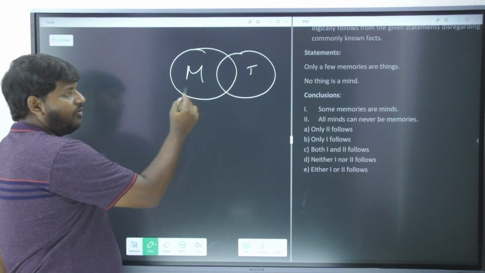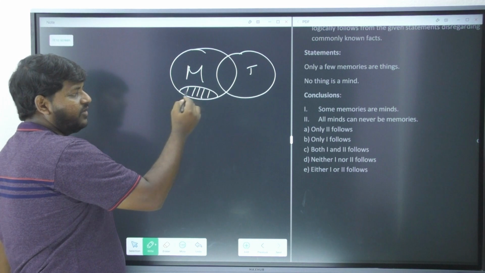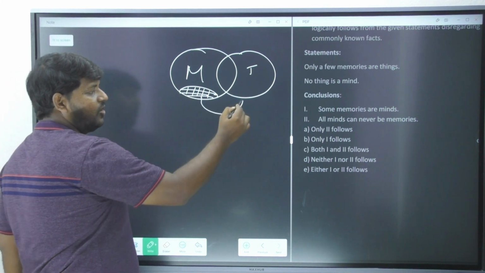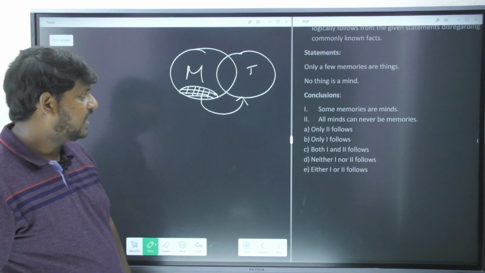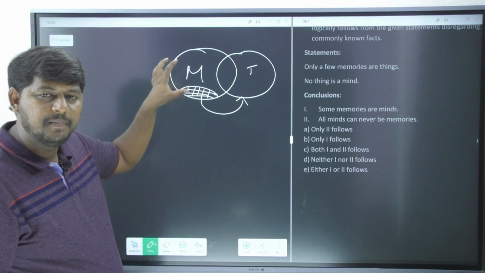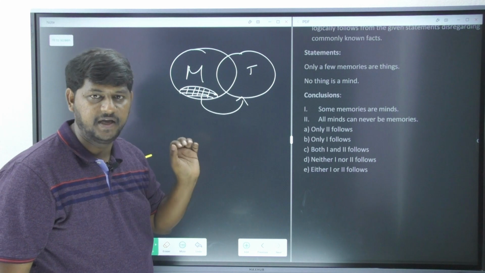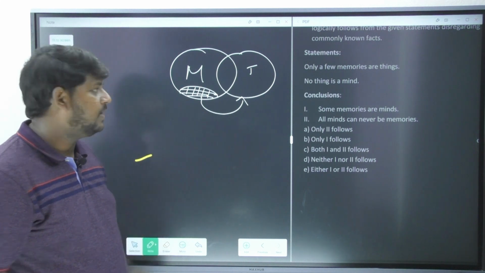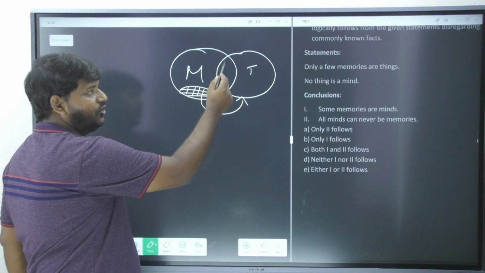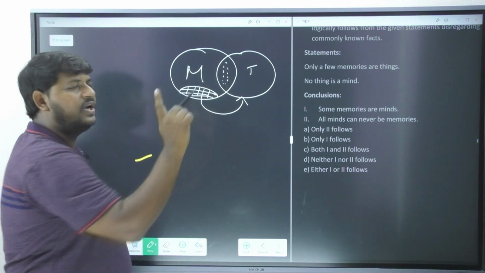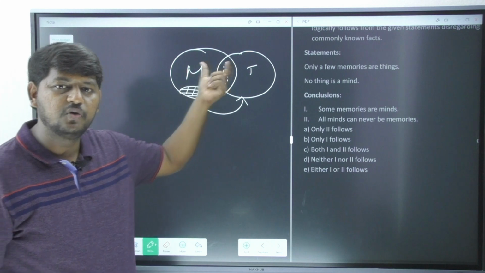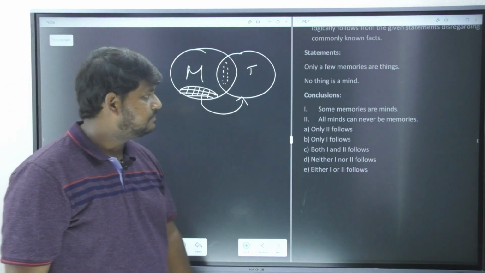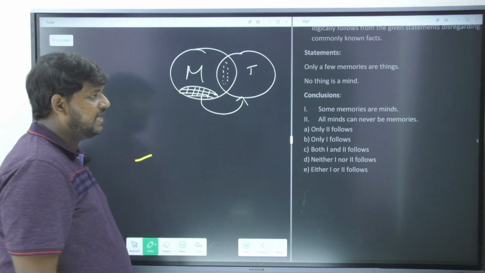So the elements whatever you got over here cannot be given to whom here? T. Please do remember, you cannot give all the elements of M to T. You can give only a few elements, which is clearly having an intersection over here. Only few. You cannot give each and every element of M to T. Right, next. No thing is a mind.